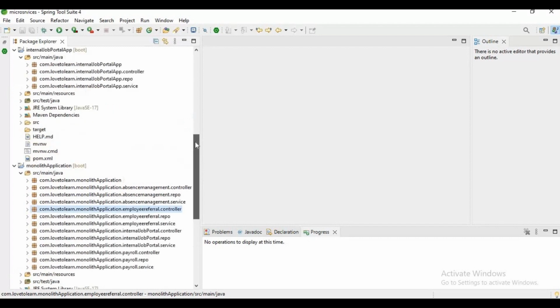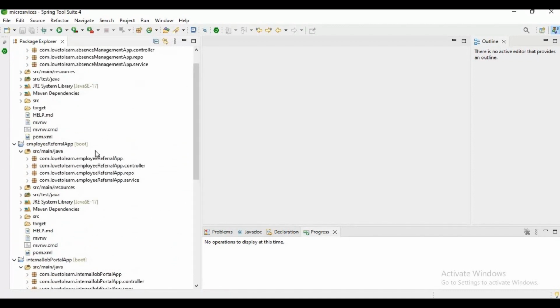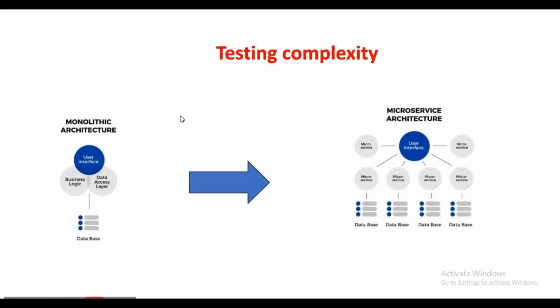But just assume we migrated this application to microservices. Now if I make a small change in our employee referral microservice, I just need to test this microservice only. There is no need to test all the microservices because it doesn't contain all the code, right? It's just an independent microservice. So by migrating from the monolithic architecture to microservices, it helps us a lot in reducing the testing complexity.